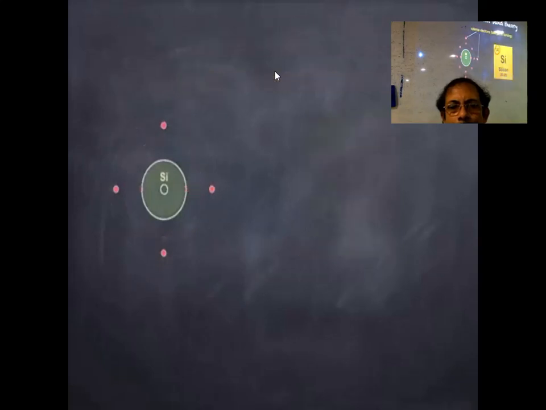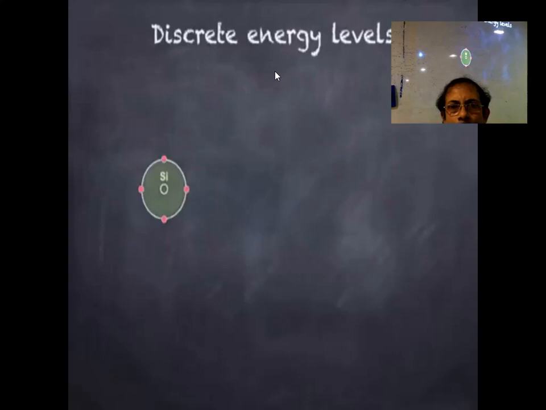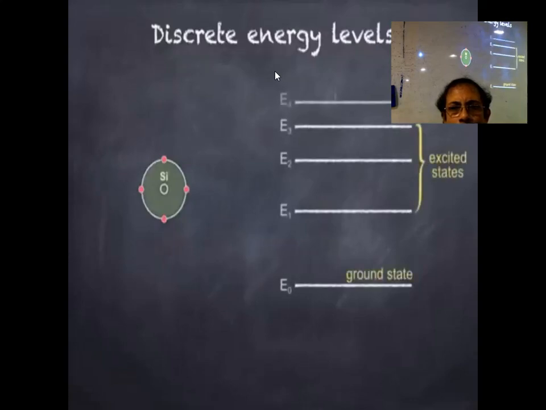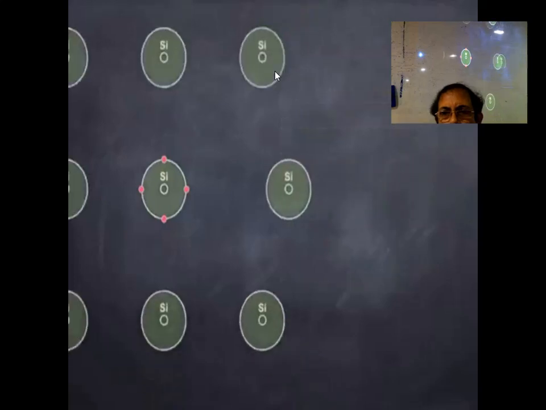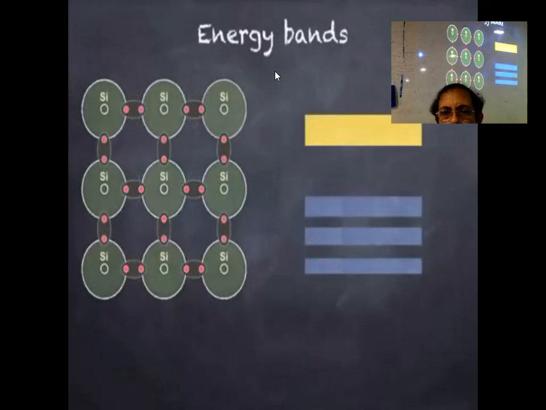Now we'll simplify a model of the silicon atom to show only the 4 outer valence electrons which take part in bonding. In individual atoms, the electrons can only occupy discrete energy levels. The production of line emission spectra and line absorption spectra can be explained in terms of the electrons moving to different energy levels and either emitting or absorbing a photon, although that's covered in another lesson. When a large number of atoms come together to form a solid, the energy levels become reorganized into bands as the atoms interact. Each energy band actually consists of many closely spaced energy levels.